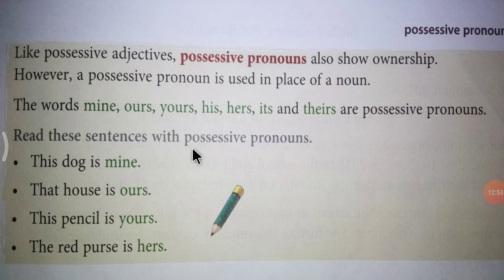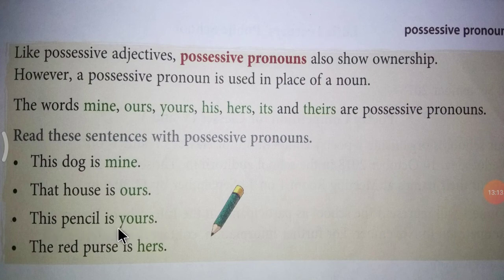Read these sentences with possessive pronouns. This dog is mine. That house is ours. This pencil is yours.